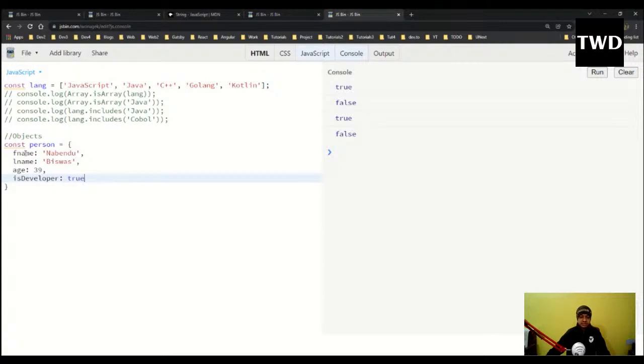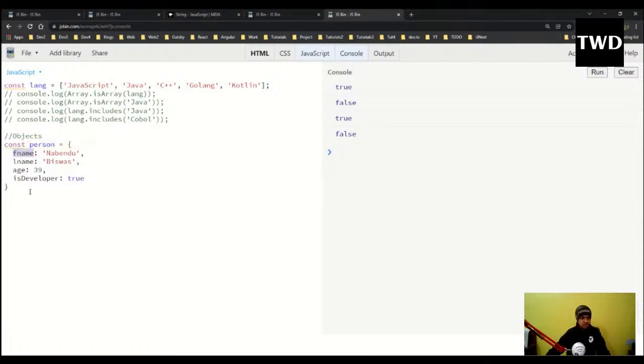And one more thing, the key is also a string, but it is not required to give it in quotes. You can give it without them also. There is a format known as, I don't remember the name, JSON format. Yes, JSON objects, where the key is also a string, but it is not required in a JavaScript object. It is treated as a string only. You can give only a string as a key, not anything else.